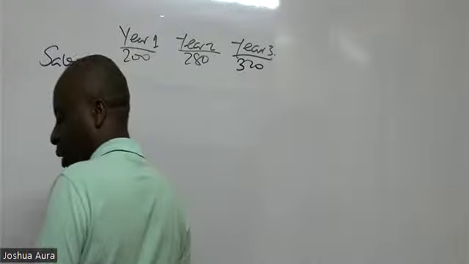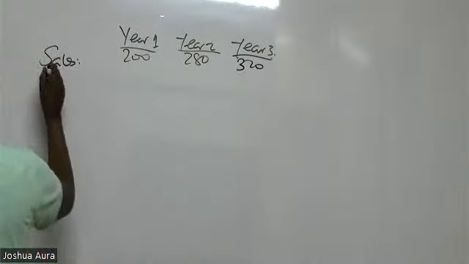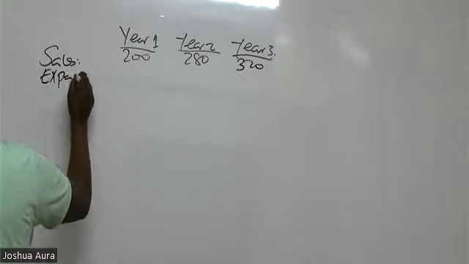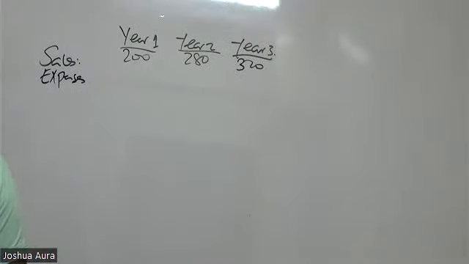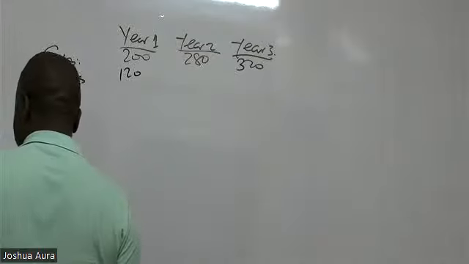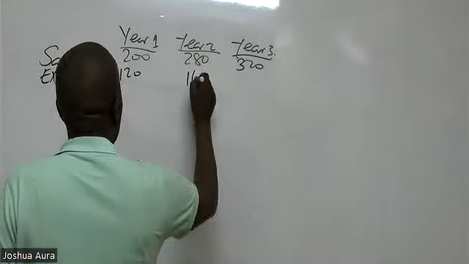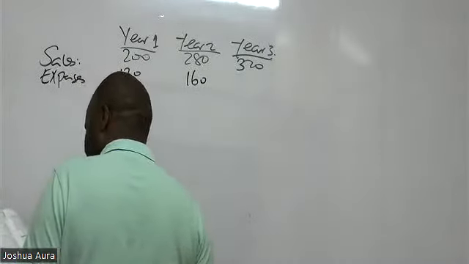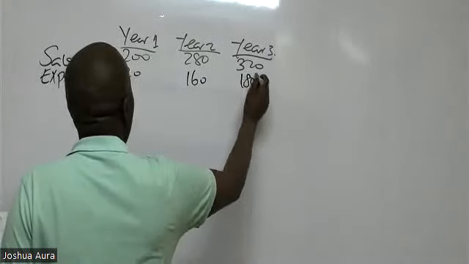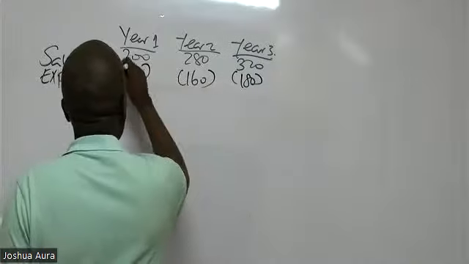From there, I can see expenses C. Expenses C, I can see 120, I can see 160, my figures are in millions, I can see 180. Expenses C are to be deducted like that.